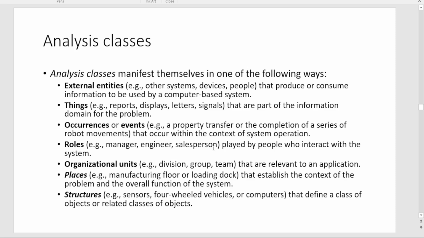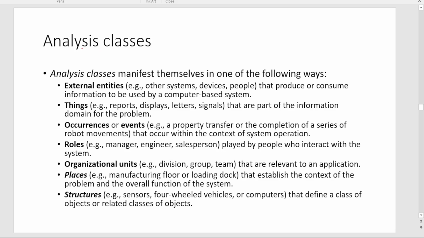Now the next thing is that classes can fall into various types, known as analysis classes. If I find nouns, I can put those nouns into several different types of classes.